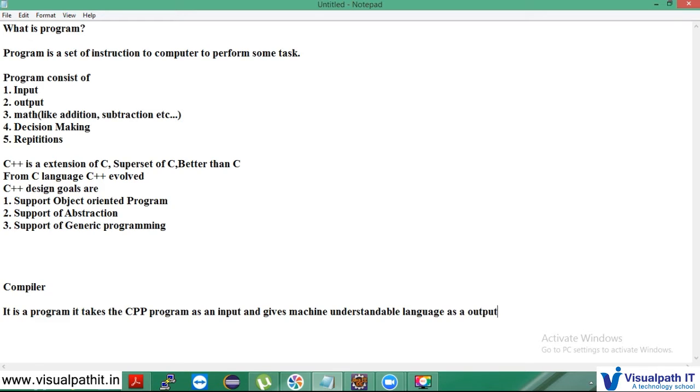The compiler will convert that into the machine understandable language. Once it is converted, your computer will read that and will perform according to the instructions given in the C++ program. That is how the compiler helps us convert our language into machine readable language.